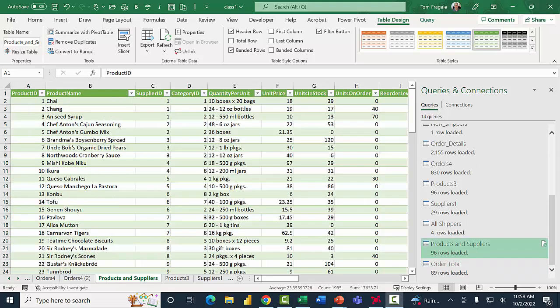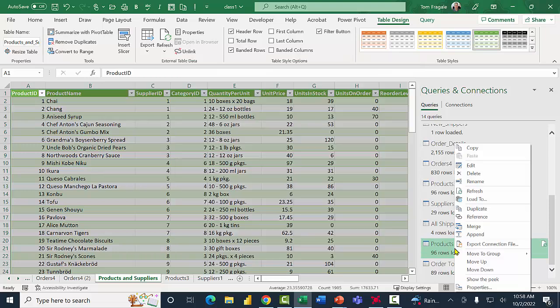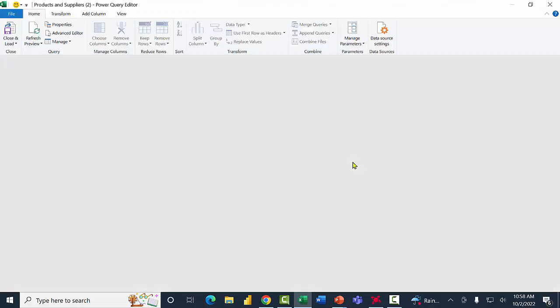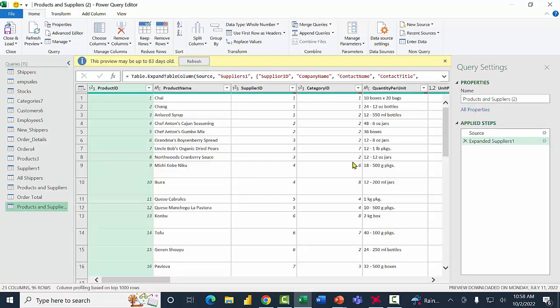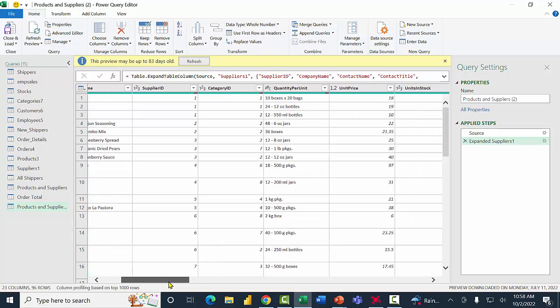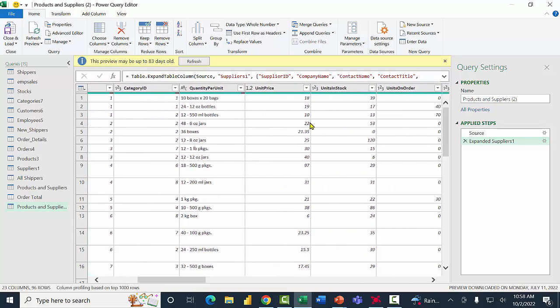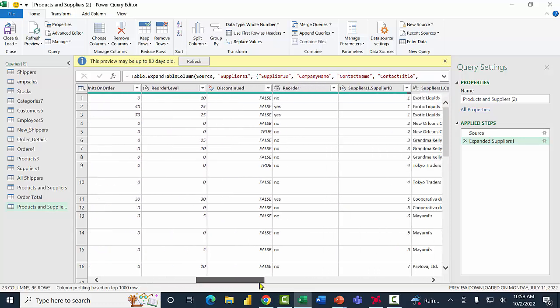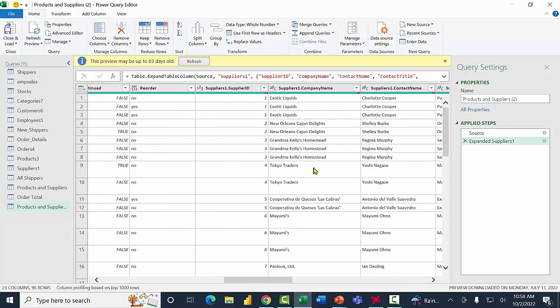Let's do another Group By query. So I'm going to copy this table that's called Products and Suppliers. So I'm going to right click and I'll pick on duplicate there. And that'll bring us back into the Power Query. So this time, for each different supplier, I want to get, let's say, the sum of what we have in stock for that supplier. So I'm going to come over here and I'll pick on the supplier company name.